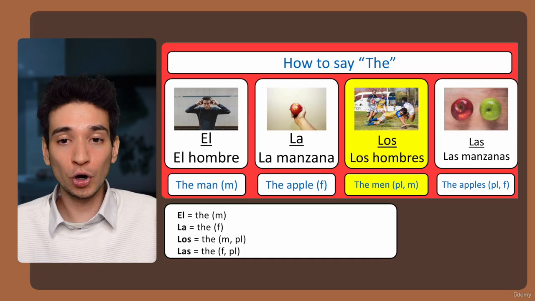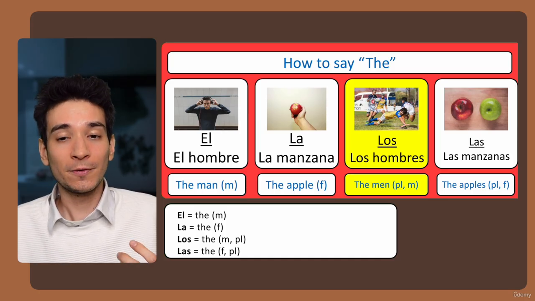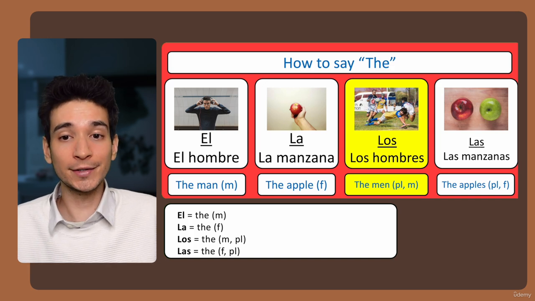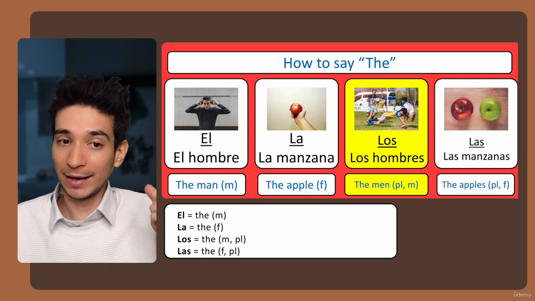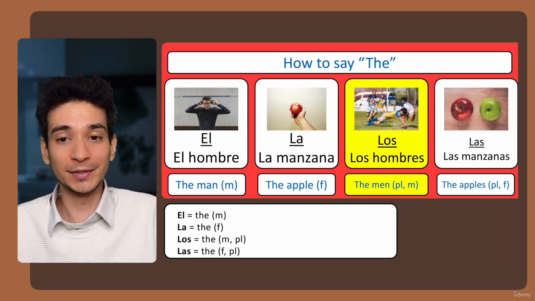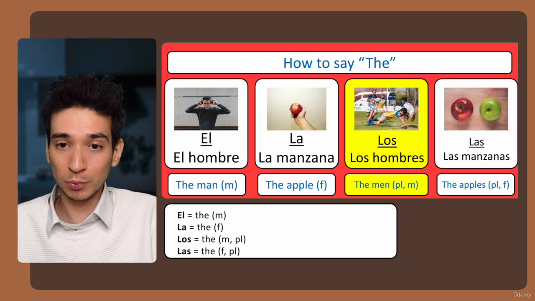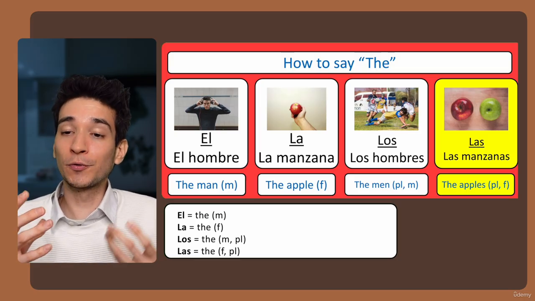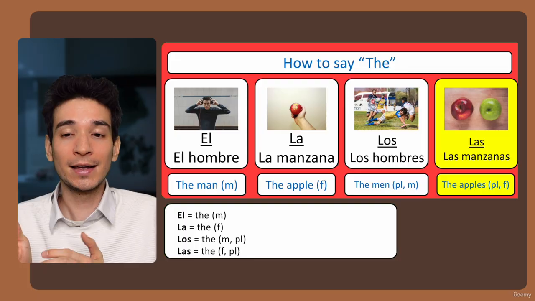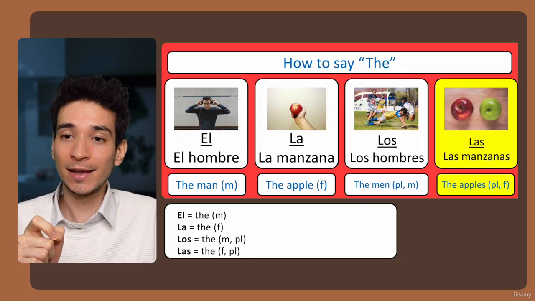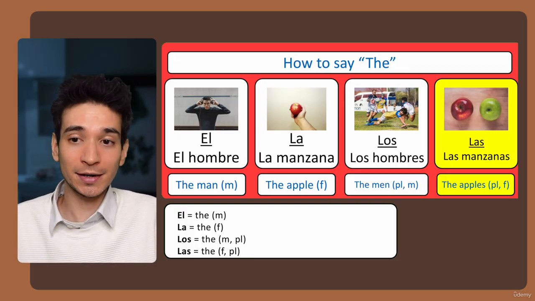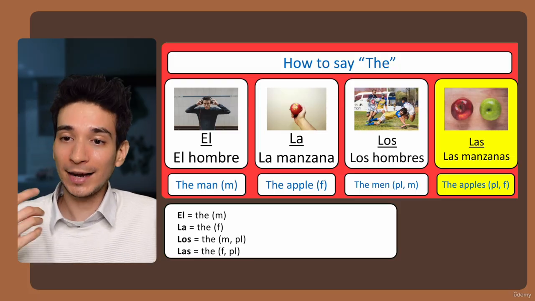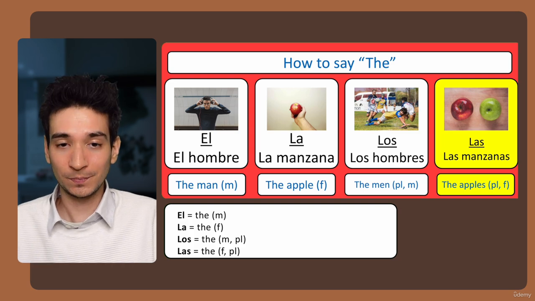The next one is los, which means the for plural things that are also masculine. So here we have hombres, which means men, el hombre, the man, los hombres, the men. So this one is plural, los. And the next one is las. So this one is for plural things that are also feminine. So here we have manzanas, which means apples, but they're feminine, so we would say las manzanas. La manzana, the apple, las manzanas, the apples.